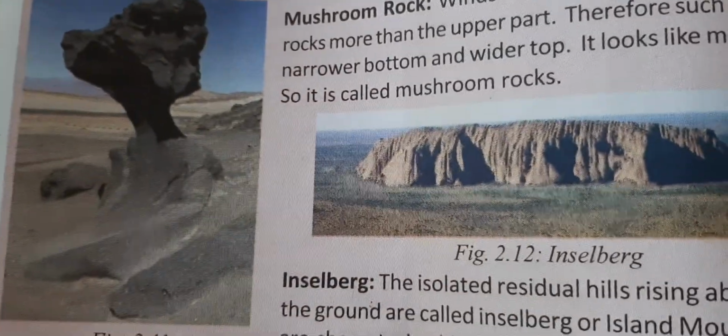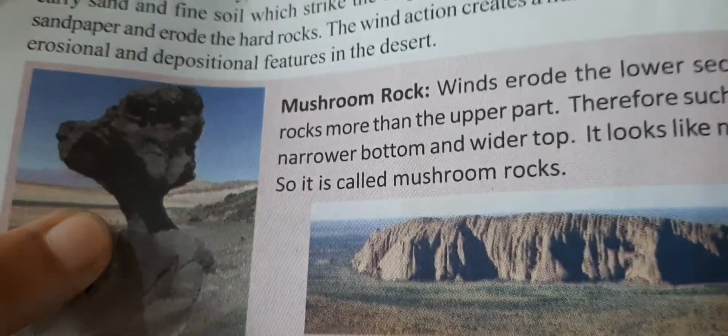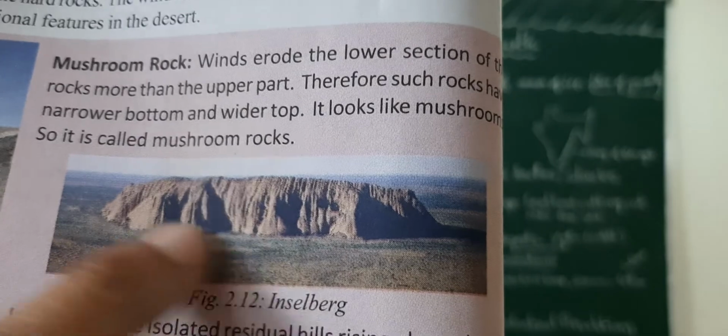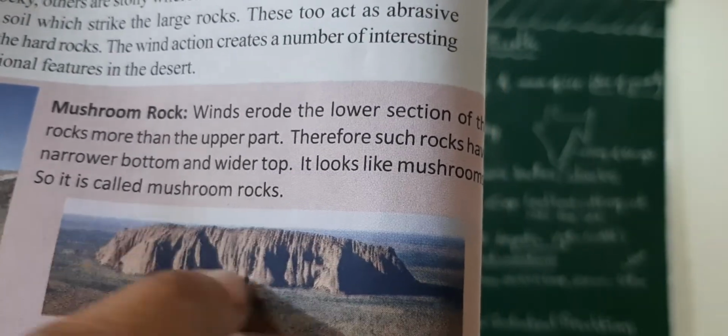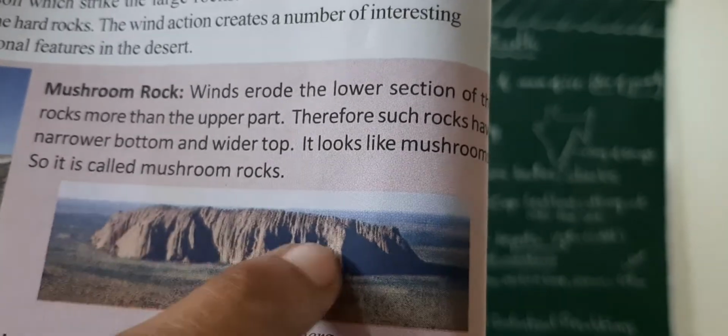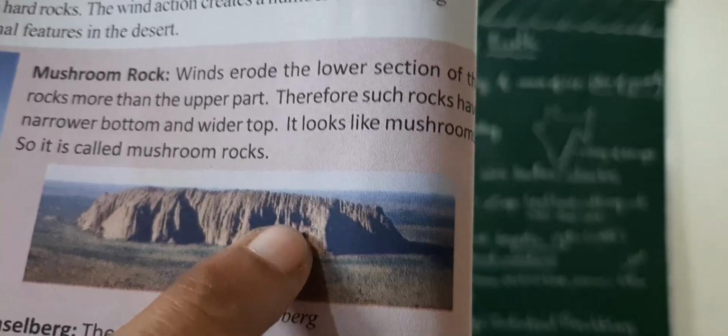Next, look here at the mushroom rock, children. See how mushroom rocks are formed due to the work of wind. Look, children, Inselberg. The dust or soil is washed away by the wind and only the rock remains. This is called Inselberg.